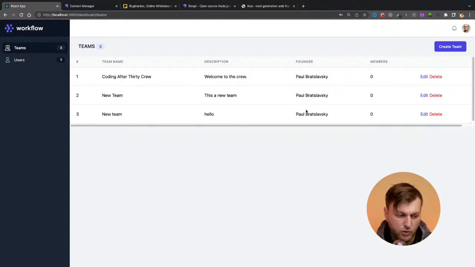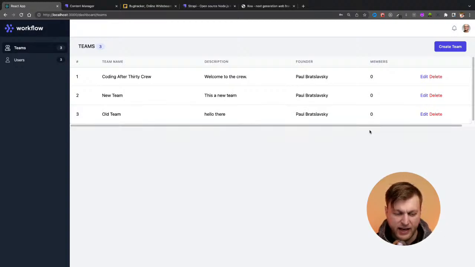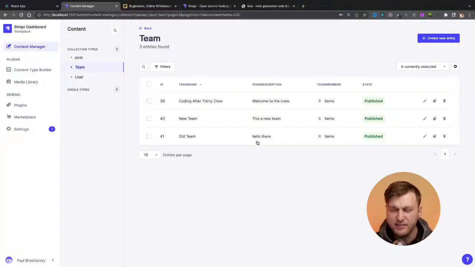I'm going to show you the code, show you how we're getting data. And then today we're going to focus on making a patch request to the Strapi server to be able to edit our data. So if you could see here, I'll show you by example, new team, maybe it's not new team, old team, whatever. I'm just not sure of the name. Hello there. And notice how I'm able to now have this edit functionality. And if I go to my Strapi here and below teams, notice how it changed the data in my database. And I think it's awesome because literally within 5 minutes, you got an amazing API going.